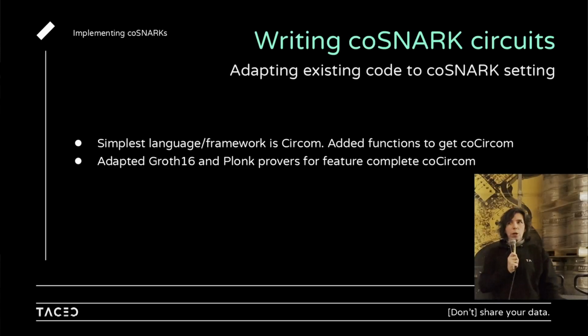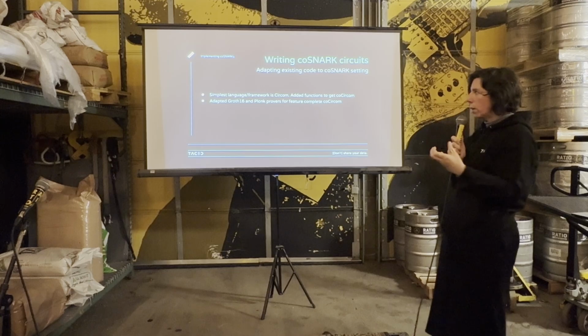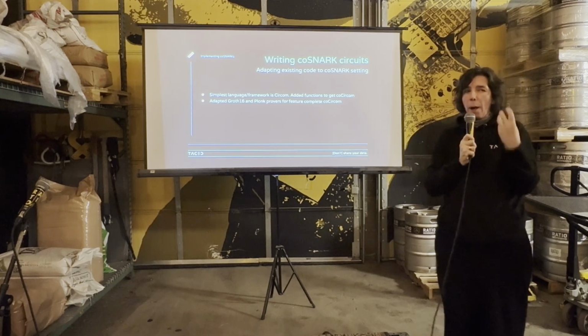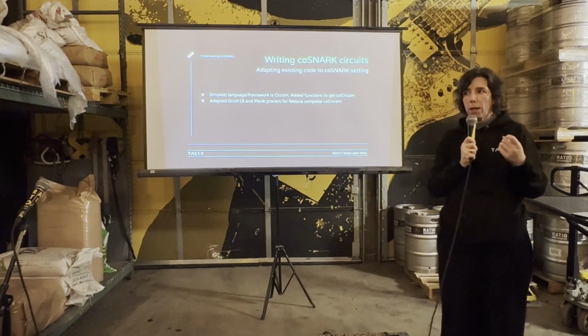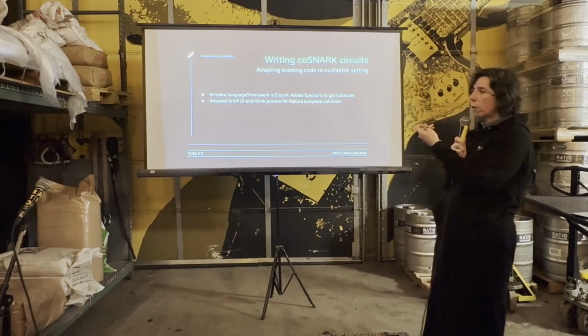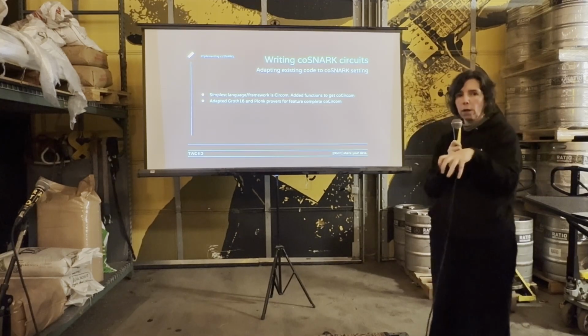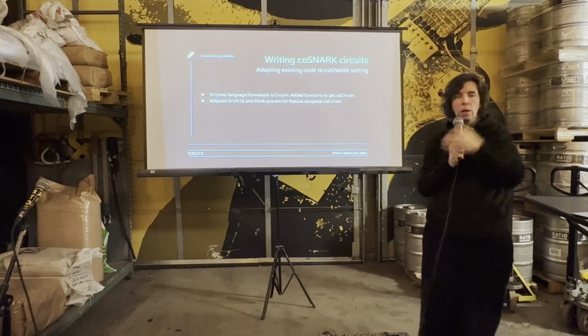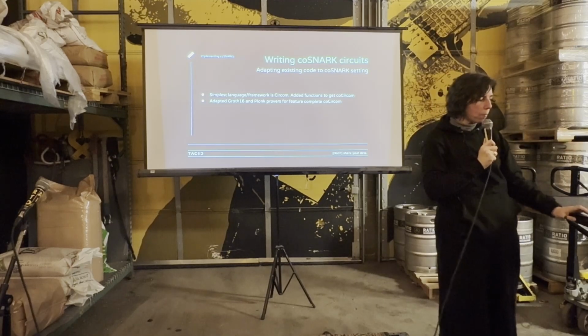Writing the circuit. So we heard before that maybe it's not ideal that you have to learn some new tool chains. But we're in this niche of a niche where you're talking about doing private computation on multiple inputs from different sources, like the Ethereum state. We're in this kind of weird world where maybe it's okay to actually learn some new tooling. But we try to do it in the absolute most developer-friendly way possible. So we build this coSNARK tooling for Circom and for Noir. So if you know Circom or Noir, you can use this and you're all good.